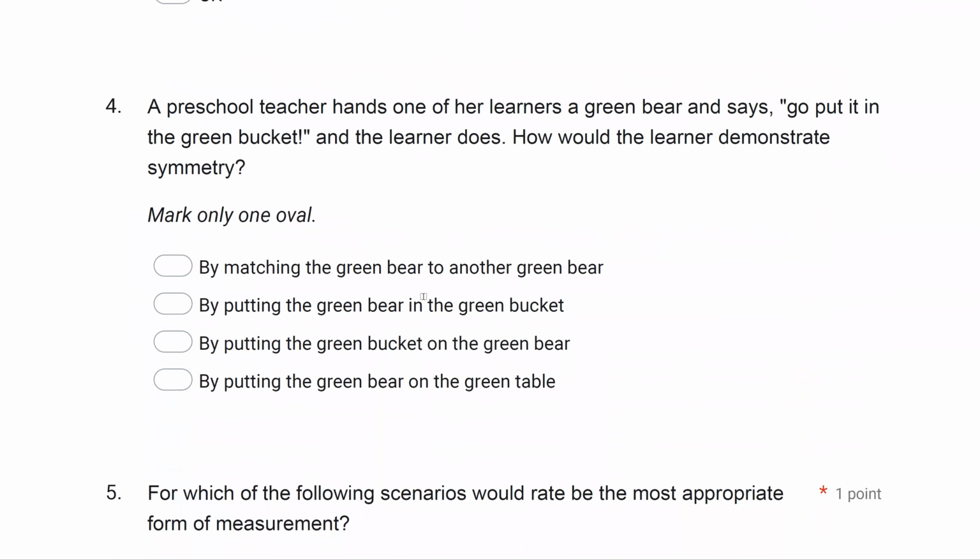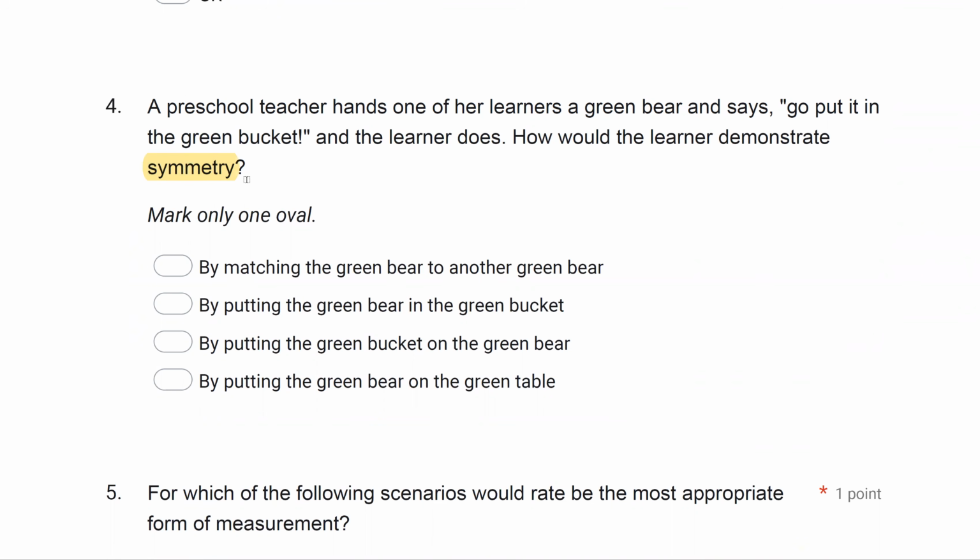A preschool teacher hands one of her learners a green bear and says, go put it in the green bucket, and the learner does. How would the learner demonstrate symmetry? So stimulus equivalence, let's think reflexivity, symmetry, transitivity. What are those three things? Because whenever you see a definition or a term, let's go ahead and define that in our heads, to get a good idea of what we're working with.